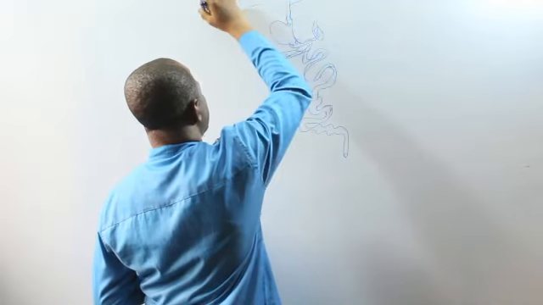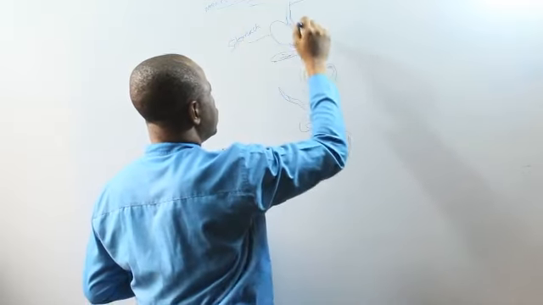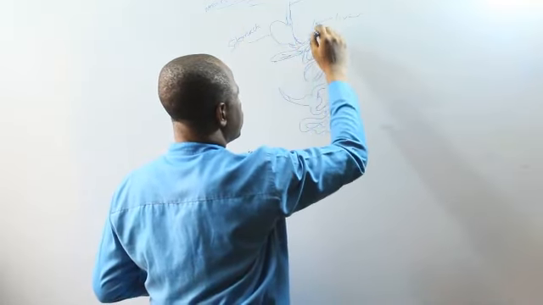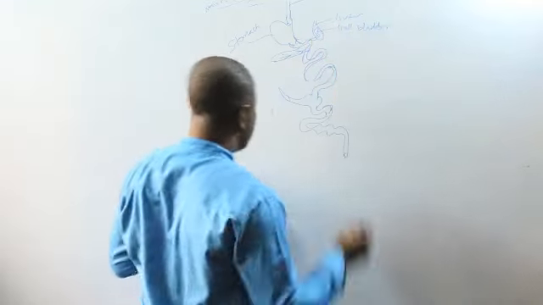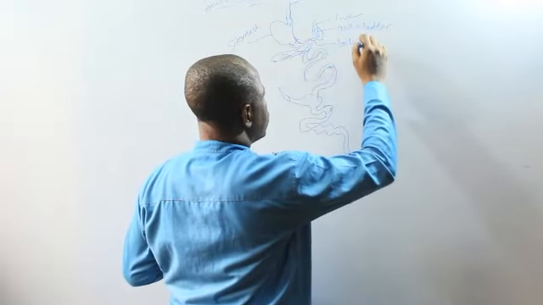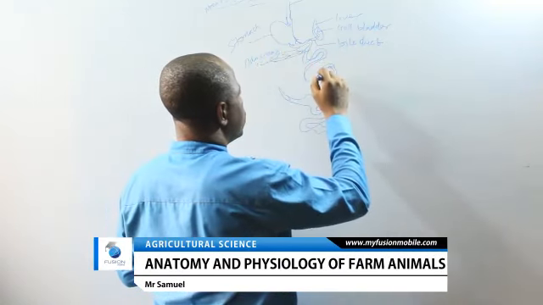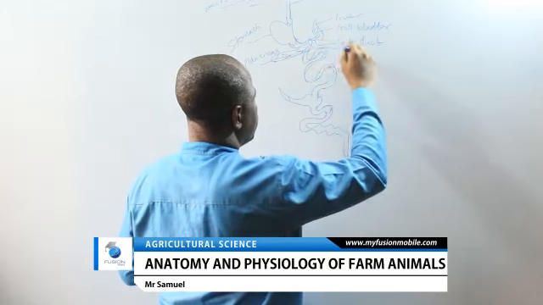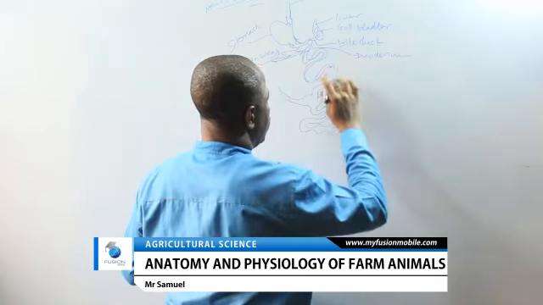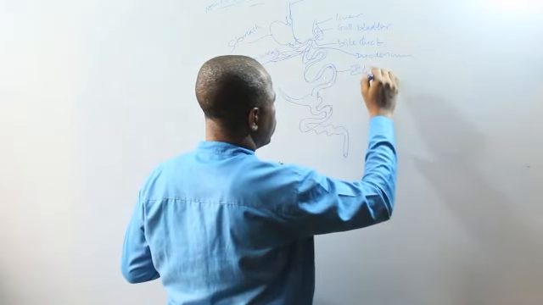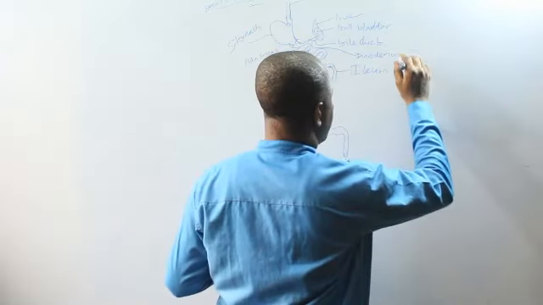Now, let's say this is the mouth, this is the stomach, this is the liver, this is the gallbladder, this is the bile duct, this is the pancreas, this is the duodenum. This is the ileum. Duodenum and ileum put together form the small intestine.